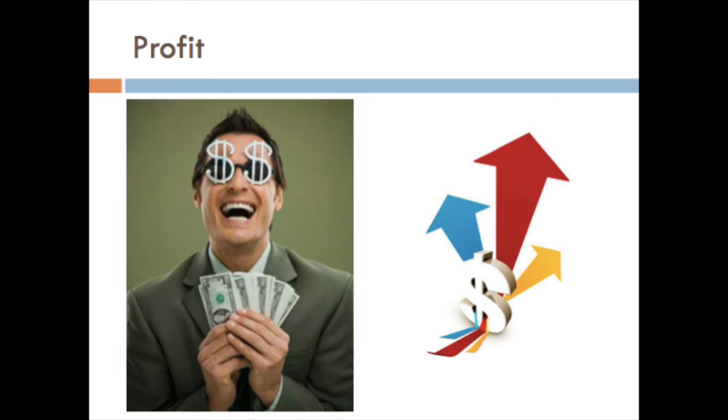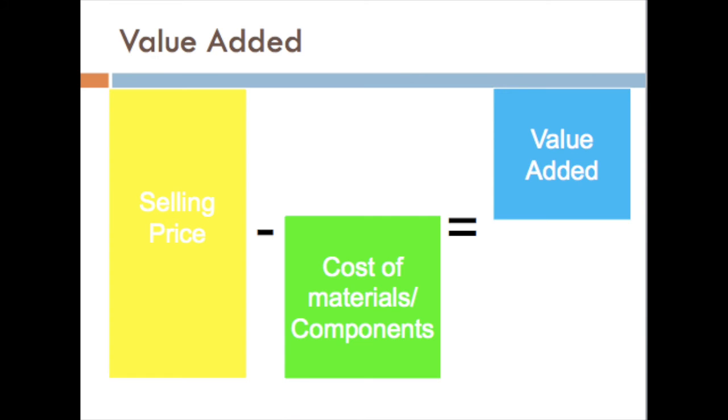Now profit is the difference between total revenue less total cost. After selling the product, if a businessman got $100 and his total cost of producing the product is 80, then 100 less 80, so $20 is the profit.